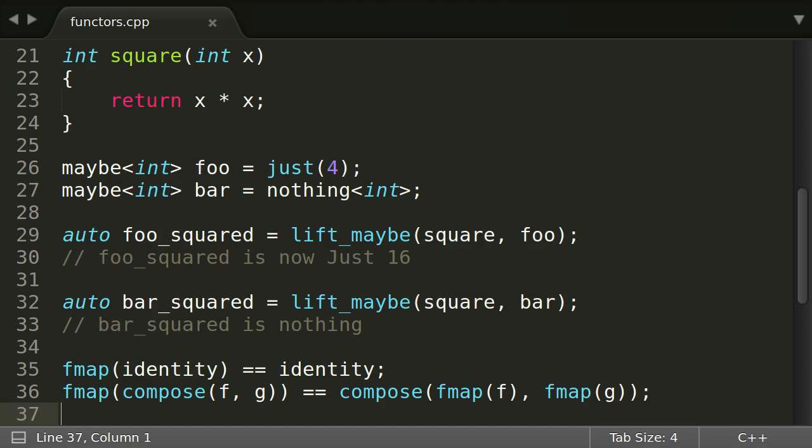The first law again is very easy to verify. If you map every element in a sequence to itself by using the identity function, you get the same overall result as if you pushed the whole container through identity.